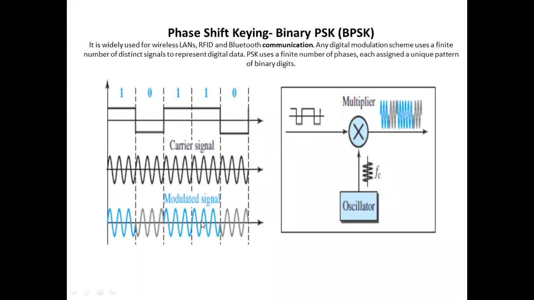It can be implemented with a similar circuit. It is the concept of frequency shift keying only, where the phase has to be changed. The input will be given as a digital signal. The oscillator generates the high frequency signal, multiplied by a multiplier. The output comes like this. This black color signal shows the signal changing its phase. This way phase shift keying works.